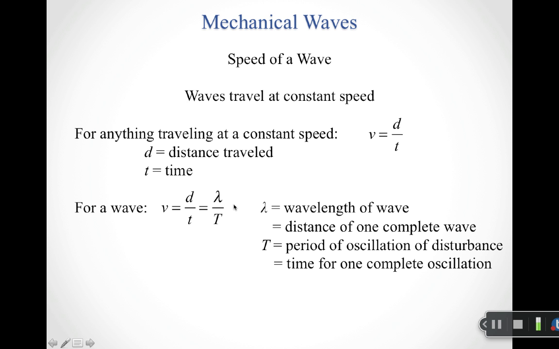For a wave in particular, I know that the distance that I care most about happens to be the wavelength, right? That's the distance it takes to complete one wave. The time I care most about is the period of oscillation. That's the time to complete one oscillation. So when I think about the distance for one cycle over the time for one cycle, that gives me the wavelength divided by the period. And again, 1 over the period I know is the frequency.